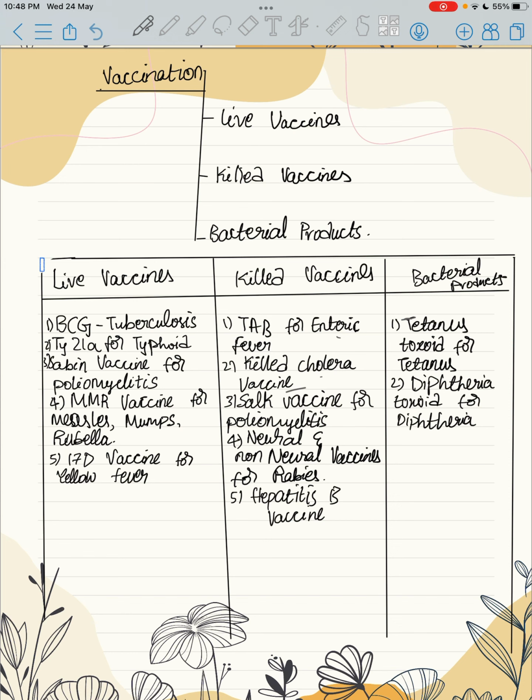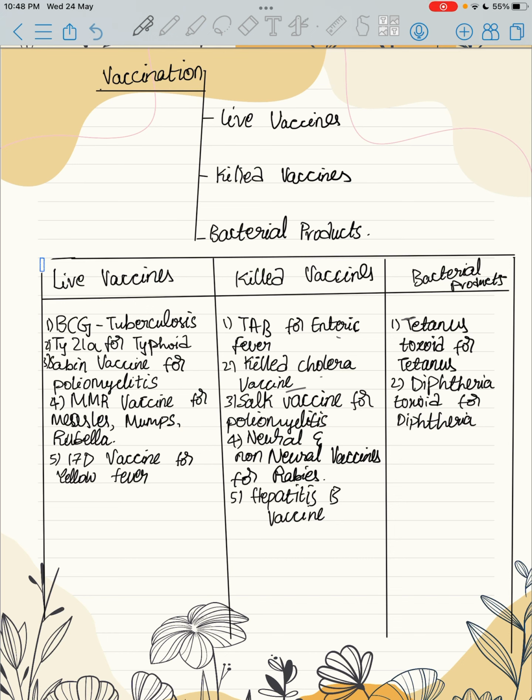We know that there are 3 types of vaccines: live vaccines, killed vaccines, and bacterial products. Live vaccines: BCG vaccine is given at the time of birth to prevent tuberculosis, and Ty21a vaccine is for typhoid fever, and Sabin vaccine is for poliomyelitis, which is caused by poliovirus.